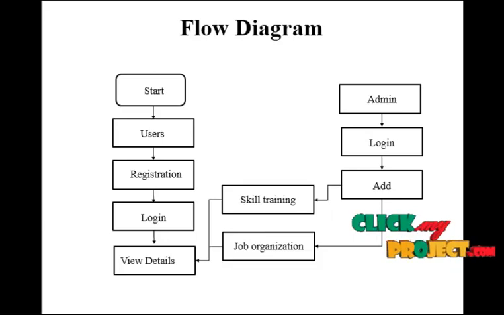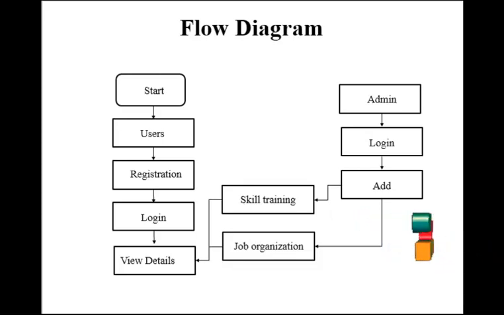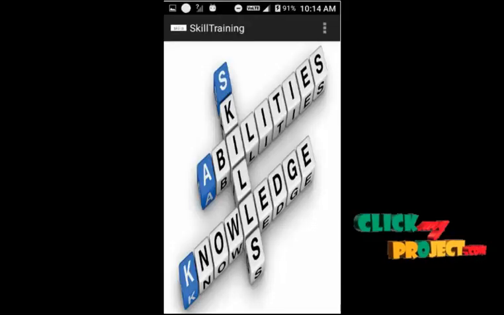They can view their classes alone. And like the job organization, according to their qualification, the jobs added by admin will be the only ones viewed by the users. Now we are going to see the working procedure and output of our process.